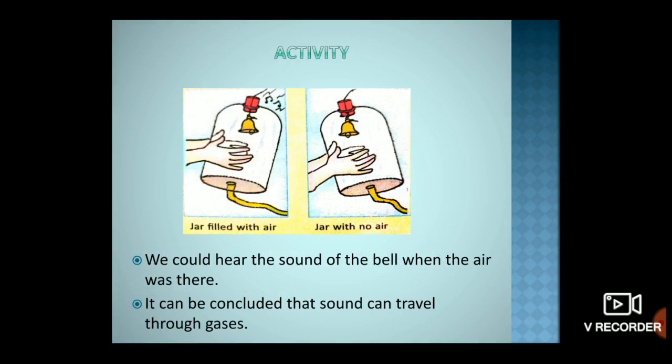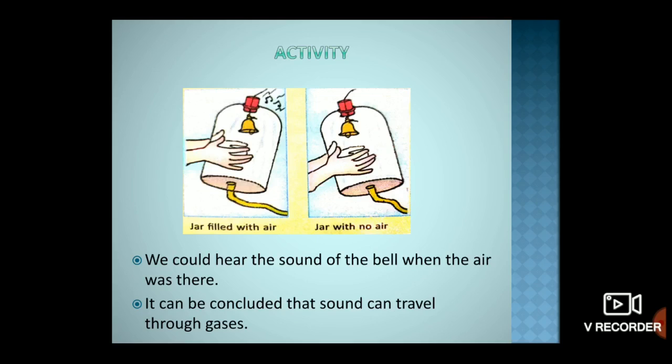Here we require a small bell jar having a rubber cork fitted in its neck. Drill a small hole centrally through this rubber cork. Suspend a small bell inside the jar with the help of a glass rod.